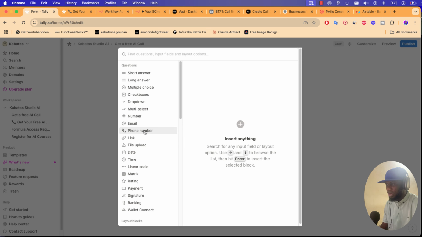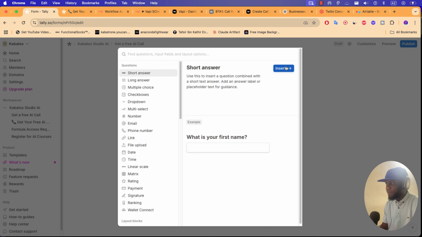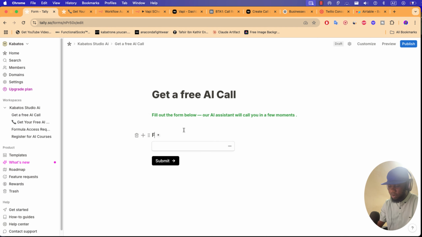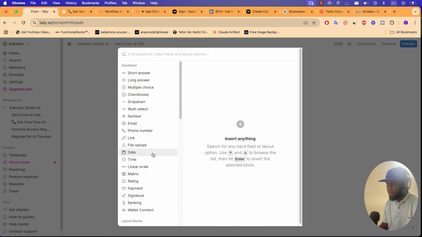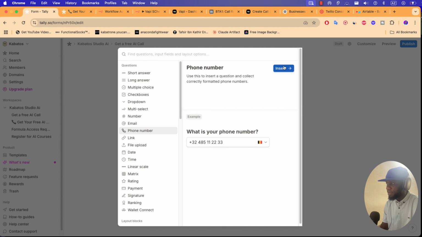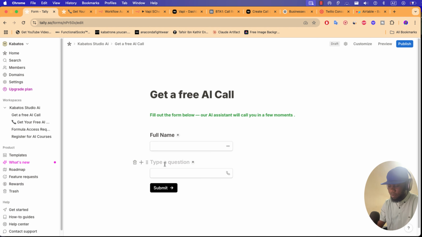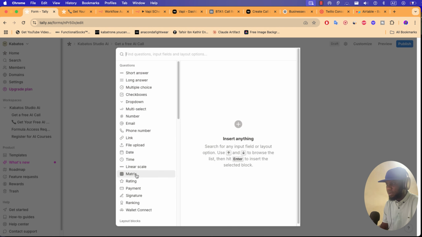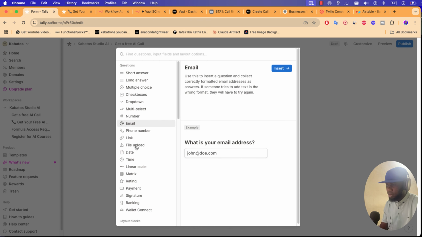Okay, and here you can add a field for full name. Also, you can add another field for phone number, and maybe the last field for email, like that.